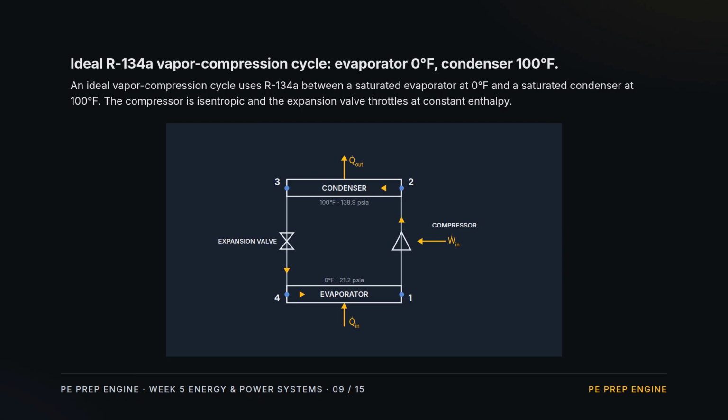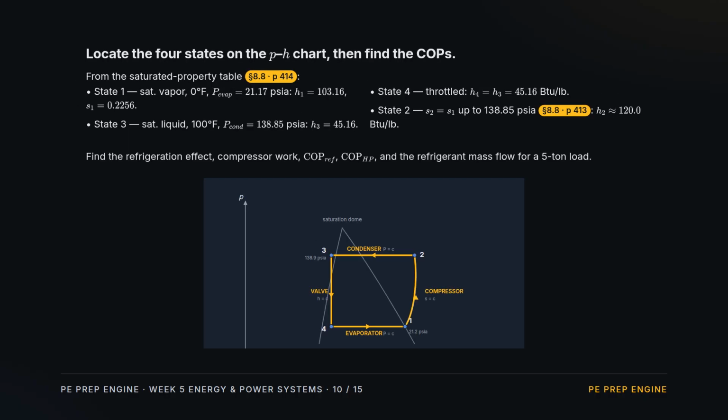The compressor lifts low-pressure vapor at state 1 to high pressure at state 2. The condenser rejects heat and leaves saturated liquid at state 3. The expansion valve throttles to state 4. And the evaporator absorbs the refrigeration load, returning saturated vapor at state 1. On the pressure enthalpy chart, the cycle is a rectangle. Evaporation along the bottom, compression up the right, condensation across the top, and a constant enthalpy throttle straight down the left.